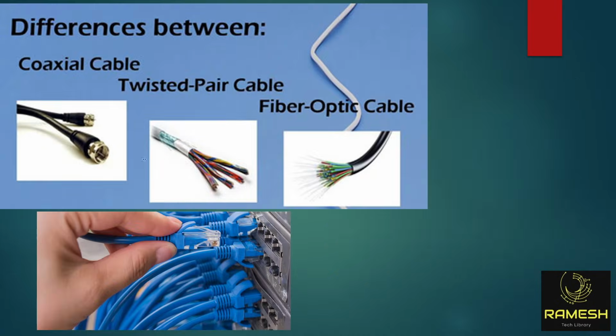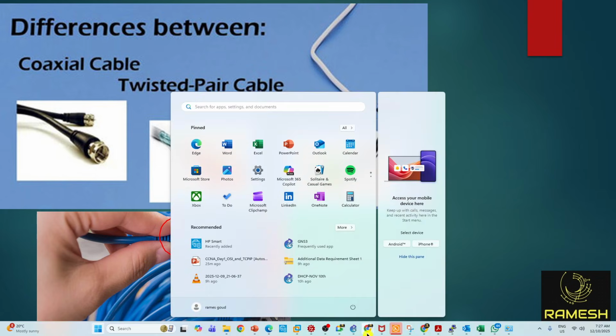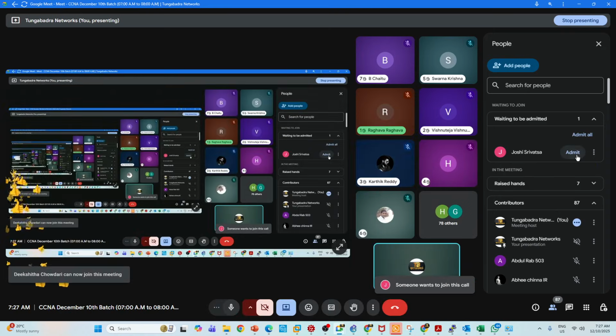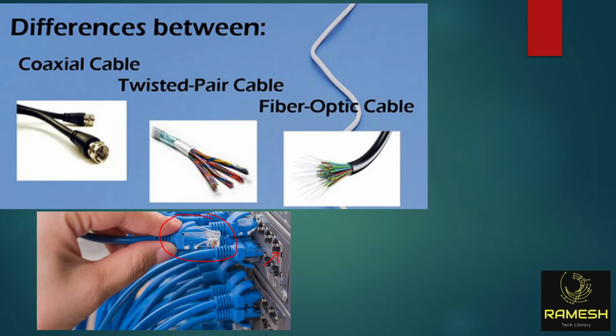Everyone, look at this. Have you seen this cable in your life? If you look at your laptop, there is a port. You will connect a cable on this port. Is it clear? So this is a LAN cable. You can say RJ45, you can say Cat6 cables also. These cables are called twisted pair.